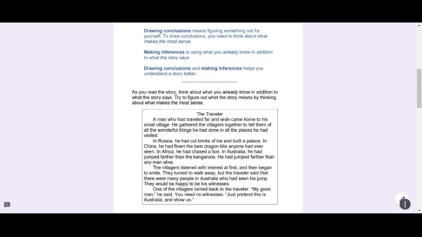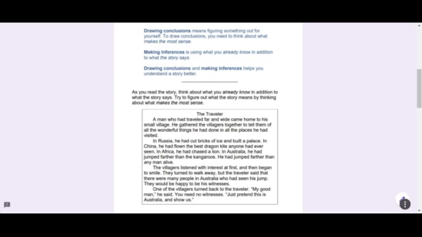A man who had traveled far and wide came home to his small village. He gathered the villagers together to tell them of all the wonderful things he had done in all the places he had visited. In Russia, he had cut bricks of ice to build a palace. In China, he had flown the best dragon kite anyone had ever seen. In Africa, he chased a lion. In Australia, he had jumped further than the kangaroos. He had jumped farther than any man alive.